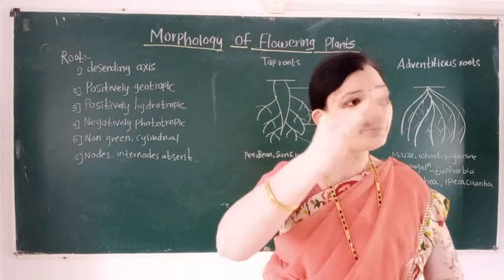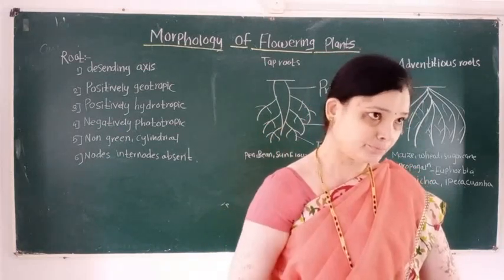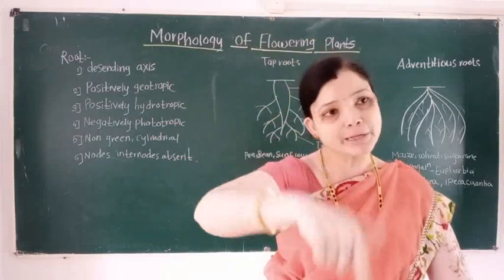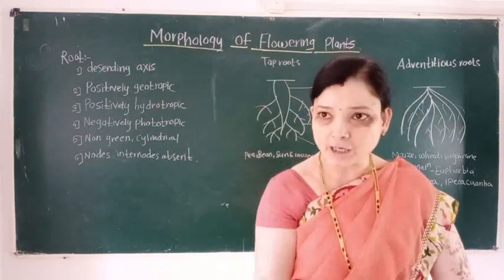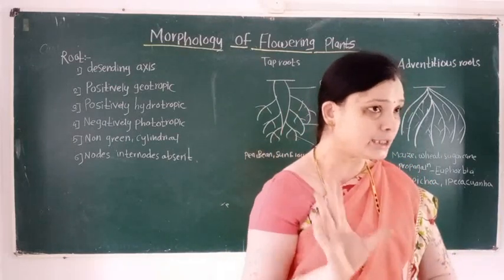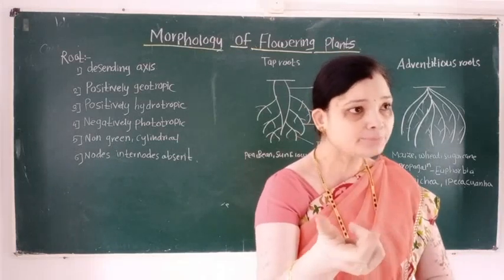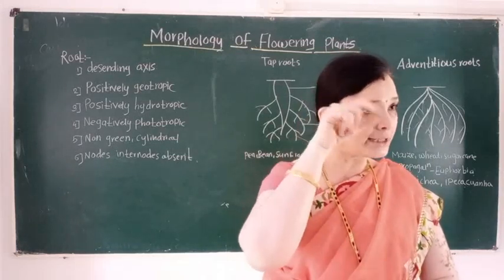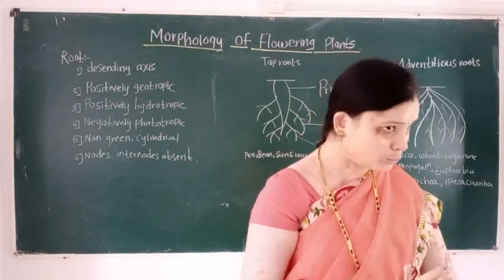Elongation of the radicle is known as the primary root. The primary root bears the secondary roots, and the secondary roots bear the tertiary roots. In this way, first the primary root develops from the radicle.